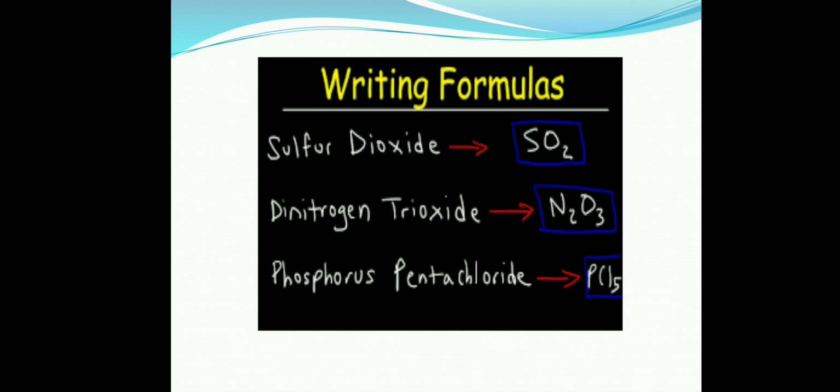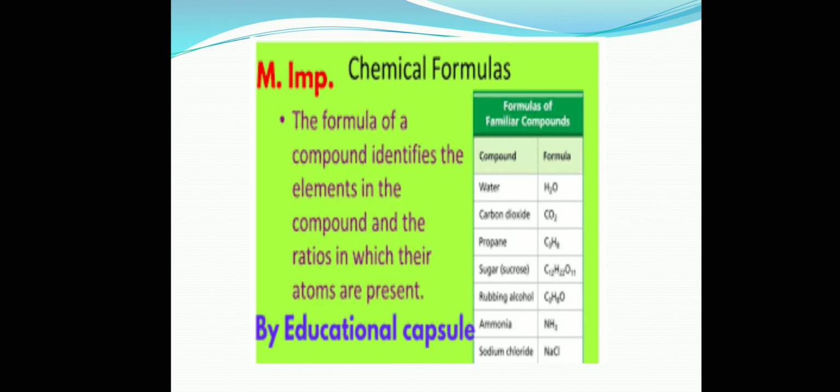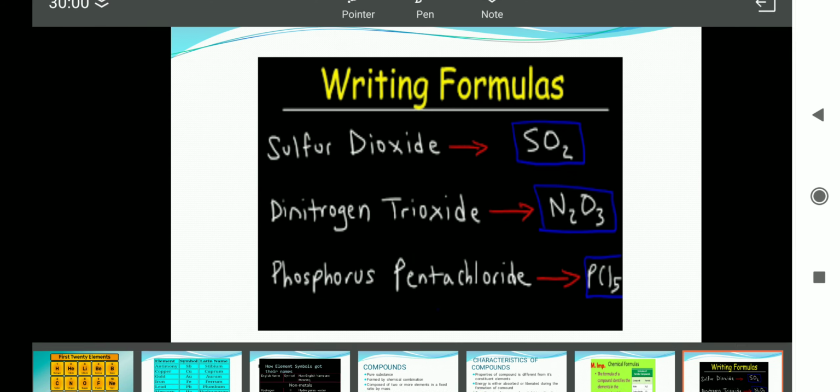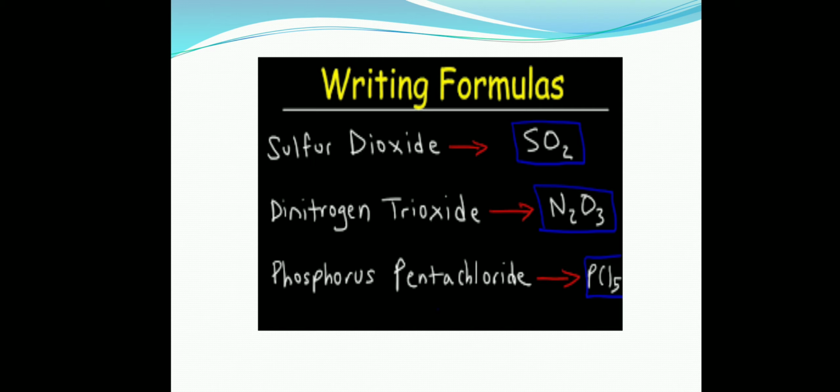Then how do we write the formulas? Like sulfur dioxide. You know the symbol of sulfur, that is S. You know the symbol of oxygen, that is O. When it is written di, what does it mean? Di means 2. So it is written 2 here. So SO2. Then dinitrogen trioxide.